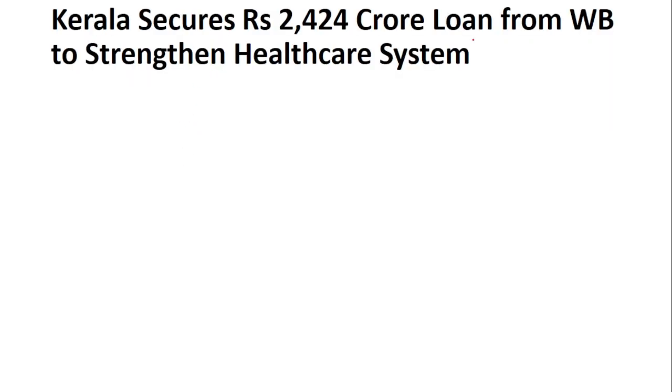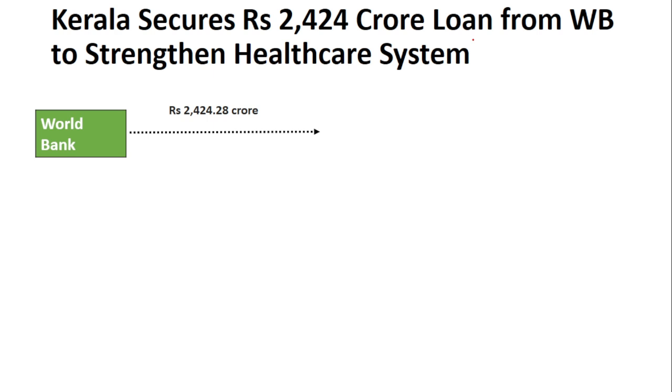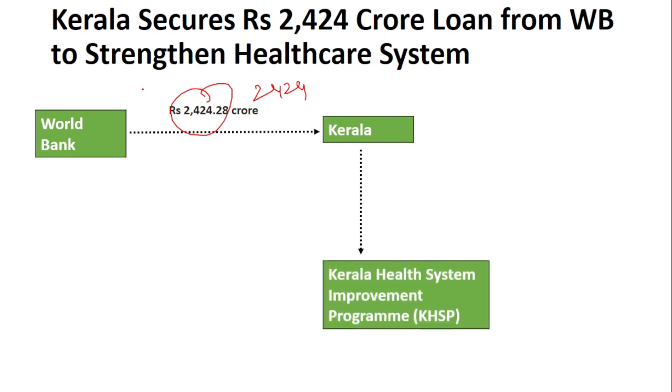Next is about a loan that has been procured by the Kerala government from the World Bank. The World Bank has provided a loan amount of 2,424 crores. Remember the amount, 2424. It is easy to remember. The World Bank has provided this loan to the Kerala government to strengthen the healthcare system. The program is the Kerala Health System Improvement Program. To improve the entire healthcare system of Kerala, this amount was provided by the World Bank. The amount is 2424 crores.